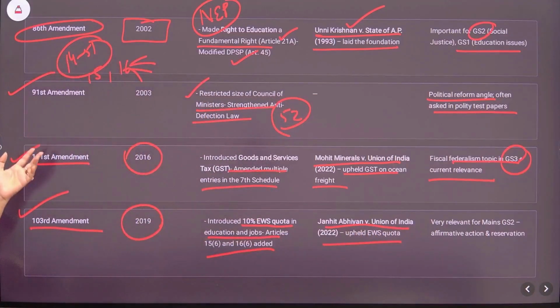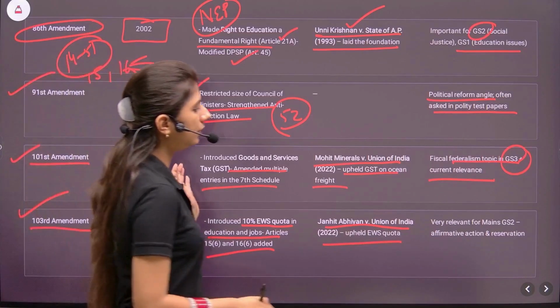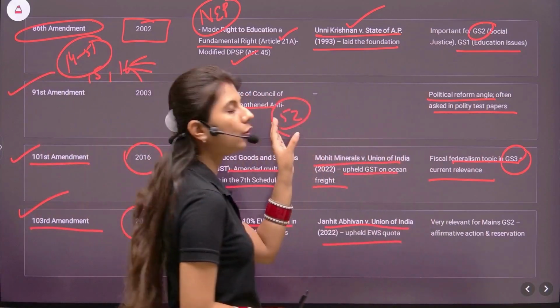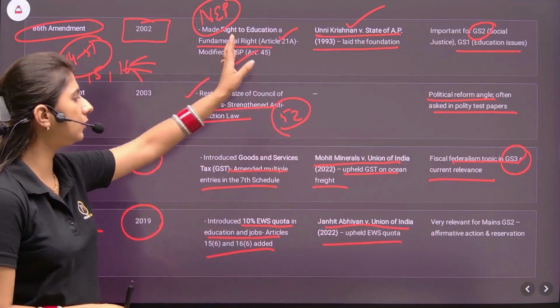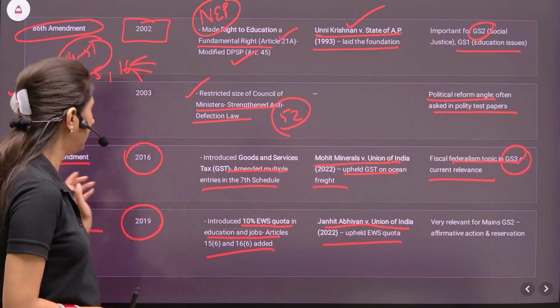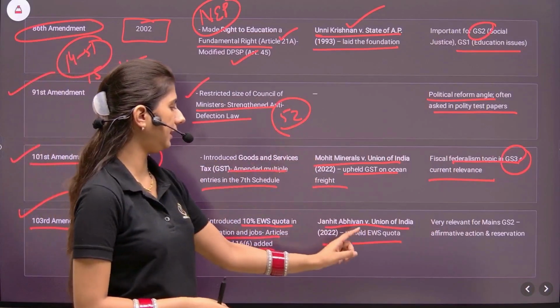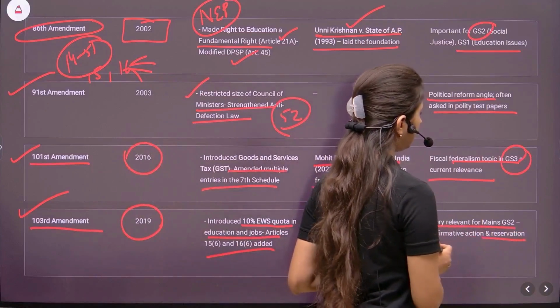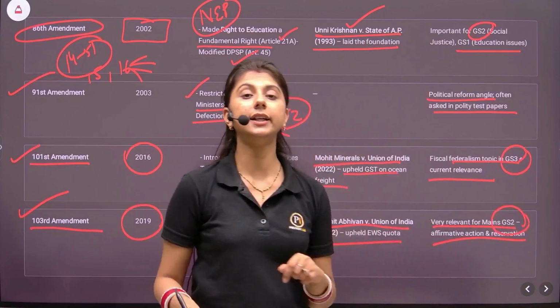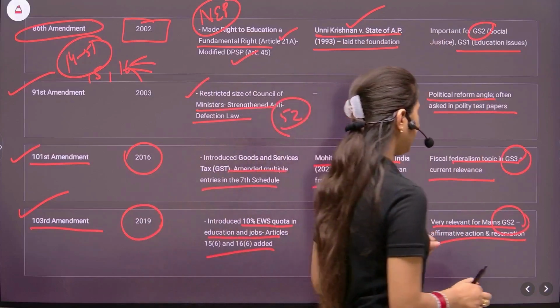So as I mentioned, this was the amendment brought in by the Parliament. In the previous slides, we have seen that usually the court was striking down the laws, striking down the amendments. But here we are seeing that the court is upholding the law. Like here, this quota was upheld in Janhit Abhiyan versus Union of India. It is very relevant for Mains GS2 under affirmative action and reservation.